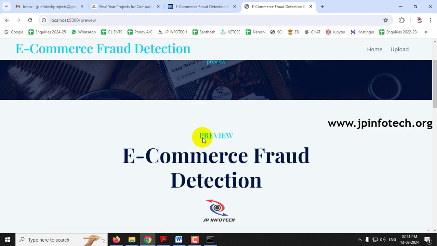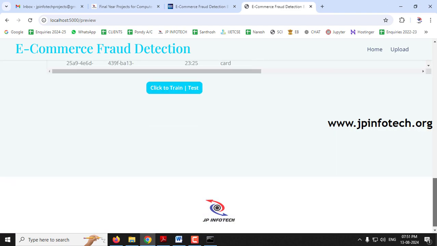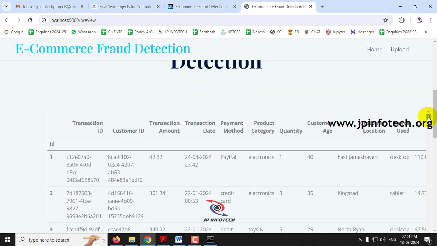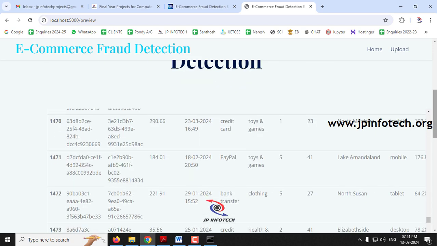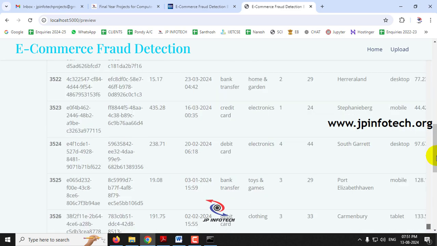Now it will navigate to the preview part where you can completely view the data set that we have loaded. Here you can see the features that we have mentioned: transaction ID, customer ID, transaction amount, all those details. If you scroll down, you can see the complete data set has been loaded into the browser, that is the preview part that we are viewing.